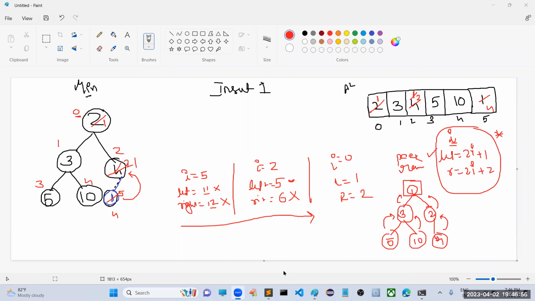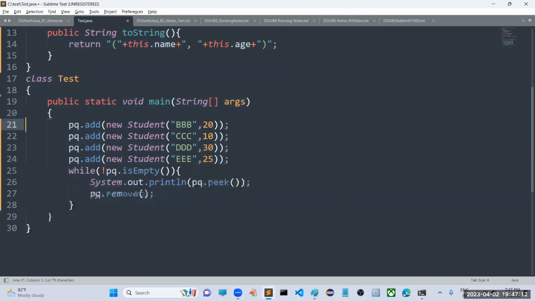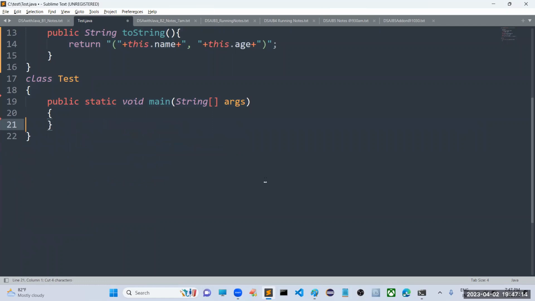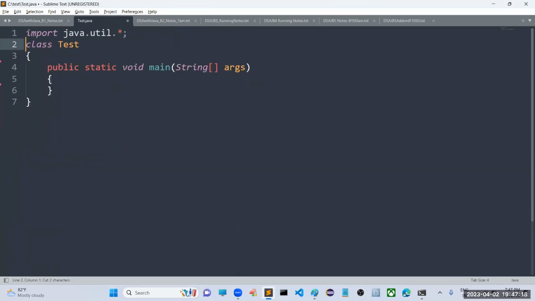Right. Sir, to demonstrate this, I will go for a program. Then you people can understand well how it is going to be implemented. Directly, I will go with the program, sir. Have a look once. Here a priority queue already exists. I don't want this. I will implement my own priority queue.